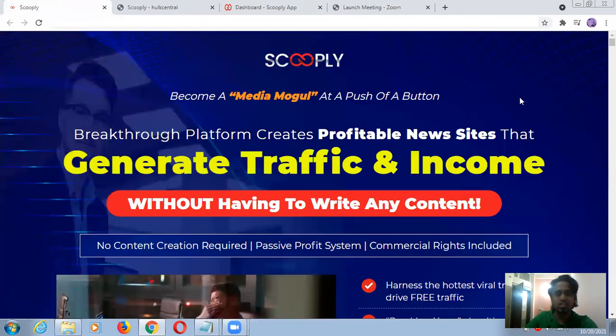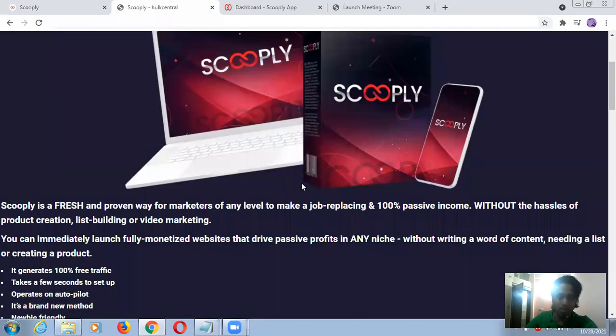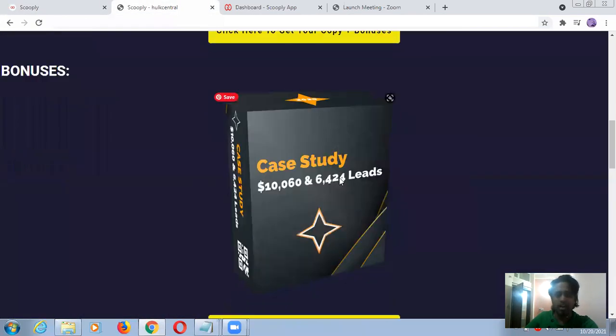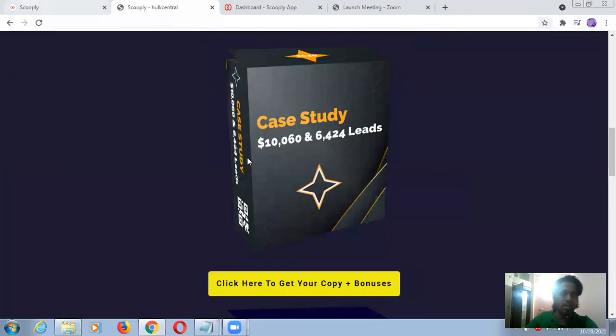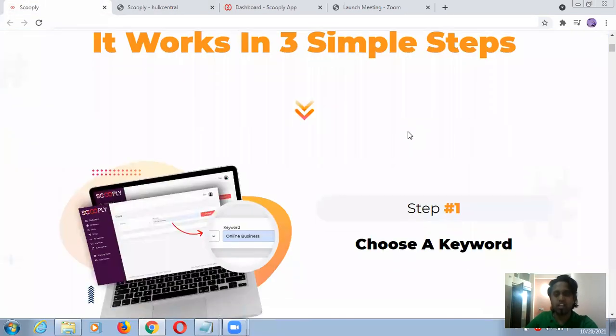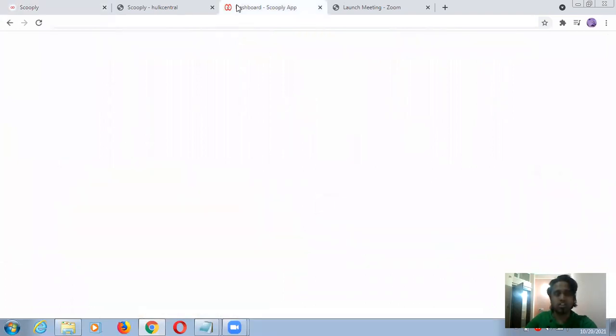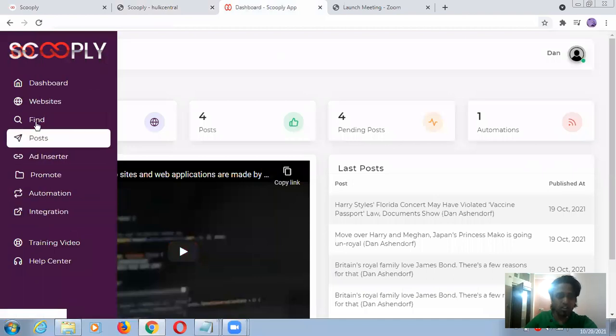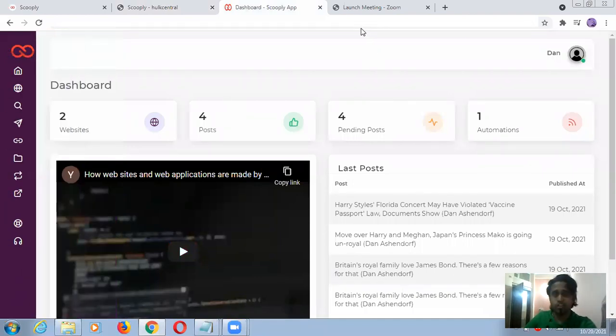So this is the main page. If you go through the link below, you just have to click any of the yellow buttons and you will be directly redirected to this page, and later you will be able to see each and every detail and piece of information in depth. And after discussing all these things, you will be able to understand whether this product is going to fit for you or not.